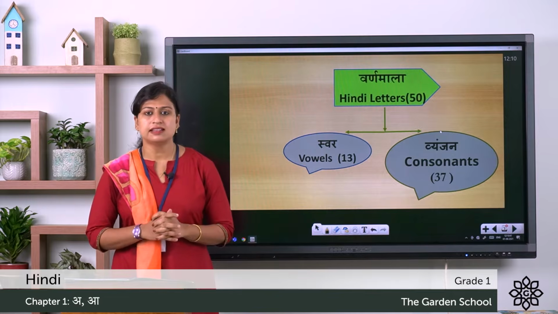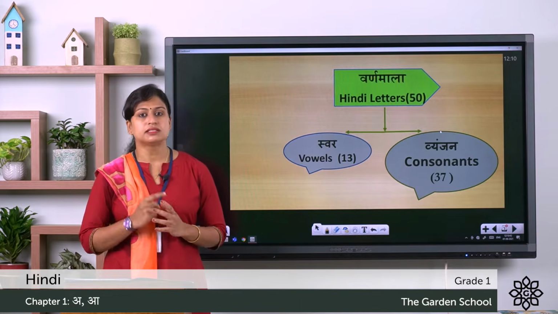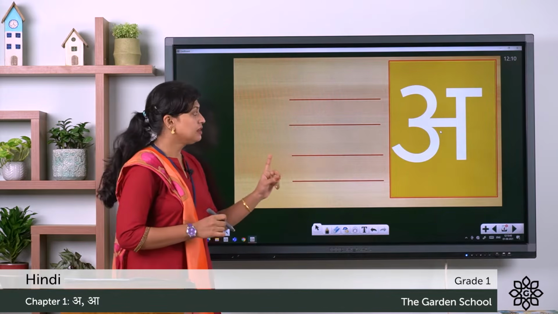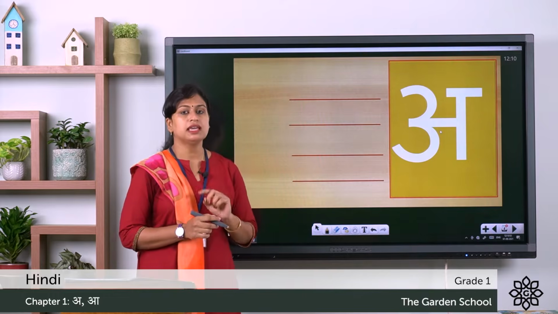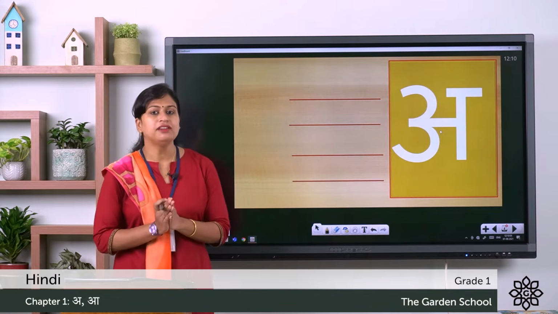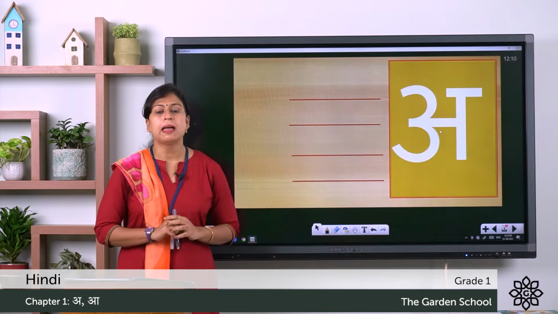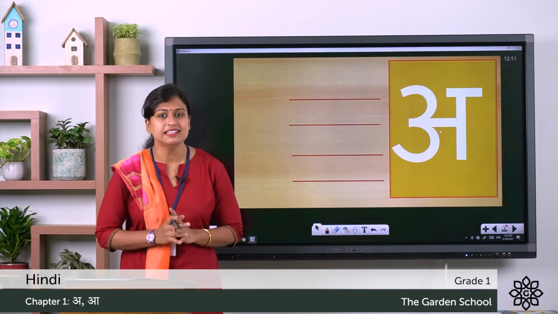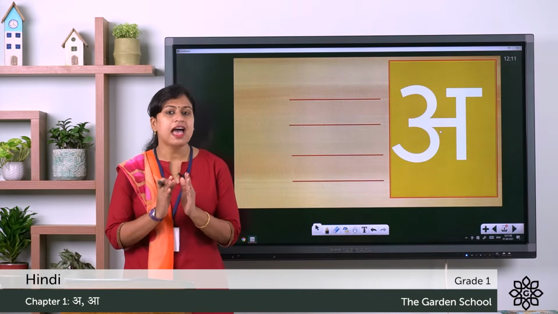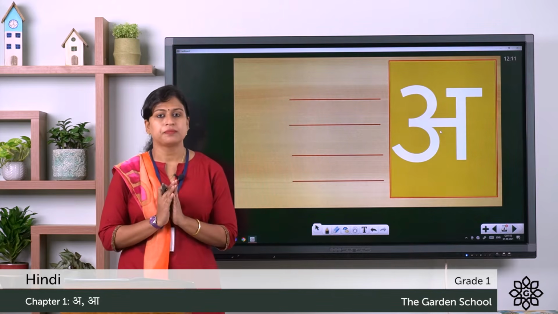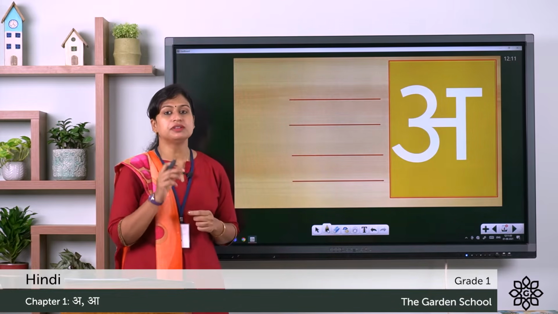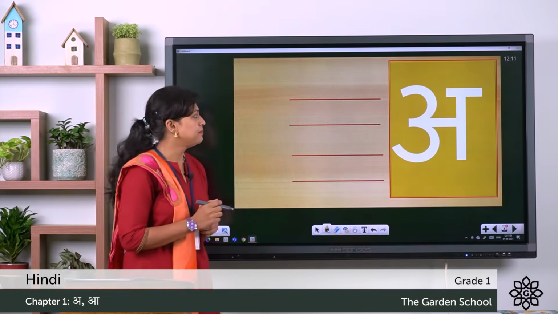So today in this class we will be studying two Swarakshar. As you can see here, the first Hindi letter, that is the first Swarakshar, is A. Before that, you need to take your Hindi notebook and a pencil. So kids, which is the first Swarakshar in Hindi letter? Yes, it is letter A. Now this A has a short sound. I'll show you how to write this letter A.